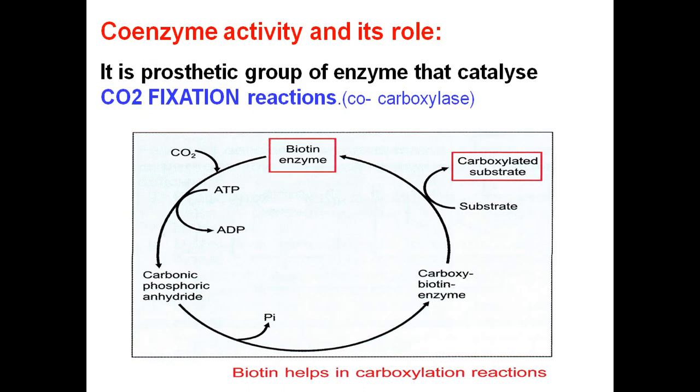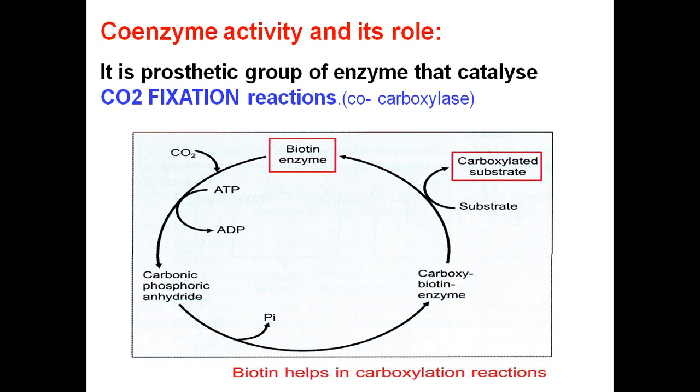If you see the coenzyme activity and its role, it is the prosthetic group of enzymes that catalyze carbon dioxide fixation reactions. Biotin helps in carboxylation reactions.